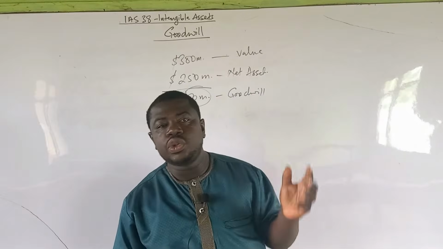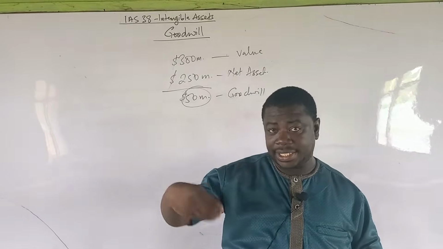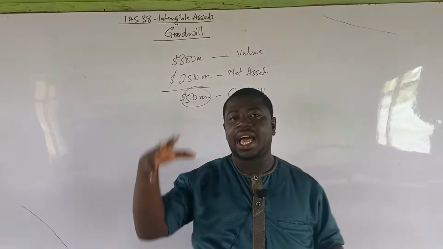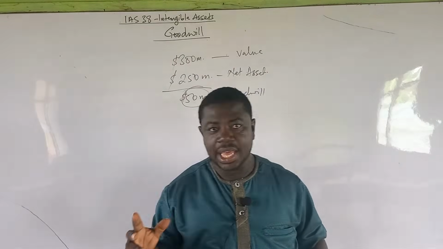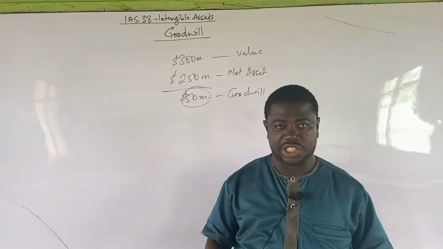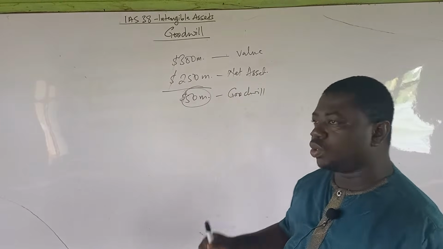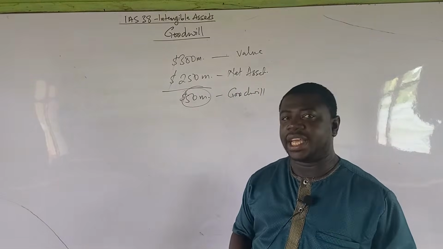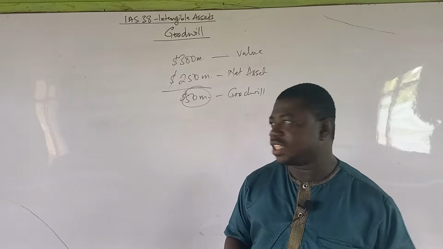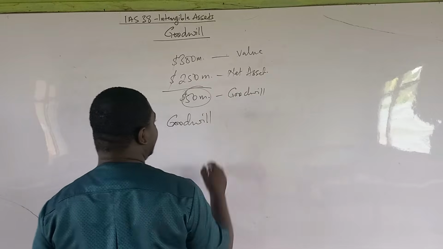So goodwill basically is about certain factors that exist in the business, even though they are intangible, but we want to quantify them and add them to the value of a business. We describe that as goodwill and then recognize it in the financial statements as a non-current intangible asset. That is what we mean by goodwill. So I said that goodwill is an intangible asset which represents all the factors that enable a business to operate successfully. Now, there are two types of goodwill that can exist in the business.